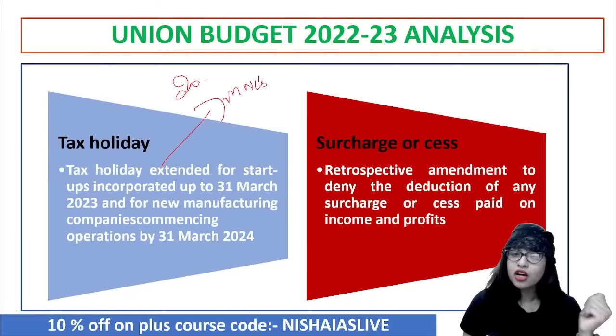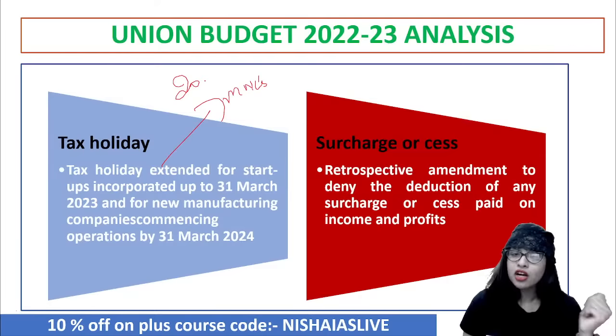Now, what about surcharges? Cess is what? Tax on tax. Right? Let's say, for example, education cess is a tax which is collected for one particular purpose, and the government will make sure that whatever revenue it is getting, it will be utilized only for that particular purpose. Even if it is over and above the average they have to receive, they will not take that money for, let's say, health or any other perspective. So next year, they'll carry forward and utilize that amount for the same educational purpose.